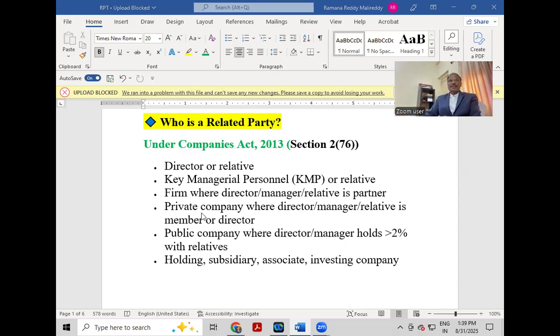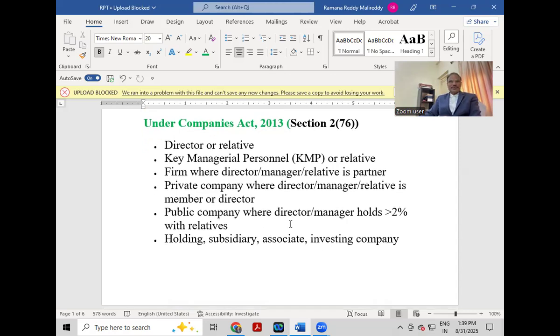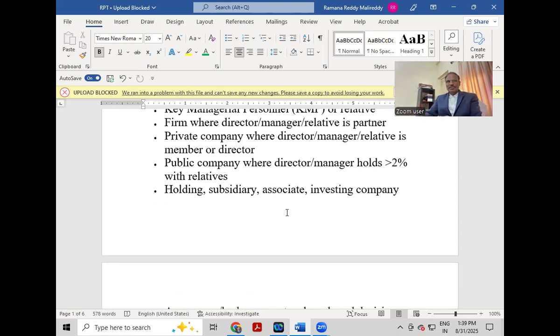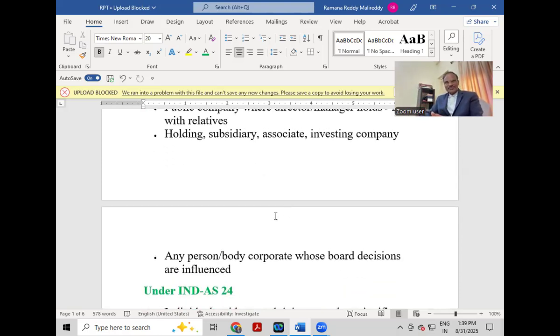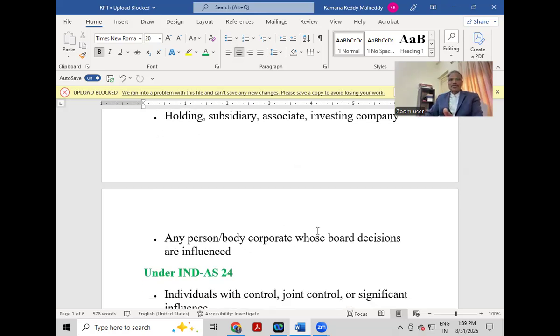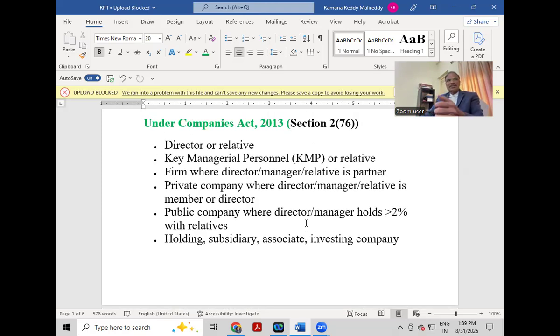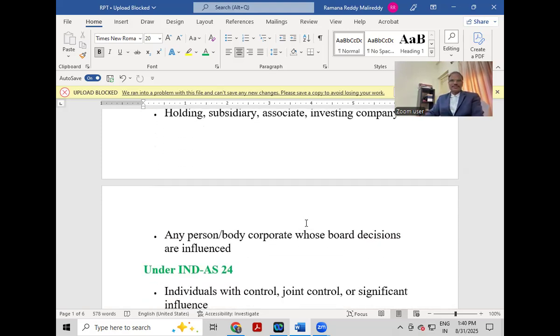Or any private company where this director, manager or relative is a member or director, then that private company is also a related party. And a public company where the director or manager holds 2% along with the relatives, that will become a related party. And holding company, subsidiary company, associate, investing companies are all related parties. Any person or body corporate whose board decisions are influenced will also become a related party. This is the definition of related party under the Companies Act, Section 2, subsection 76.